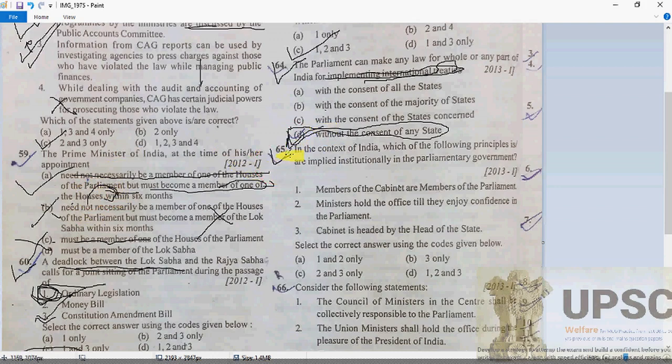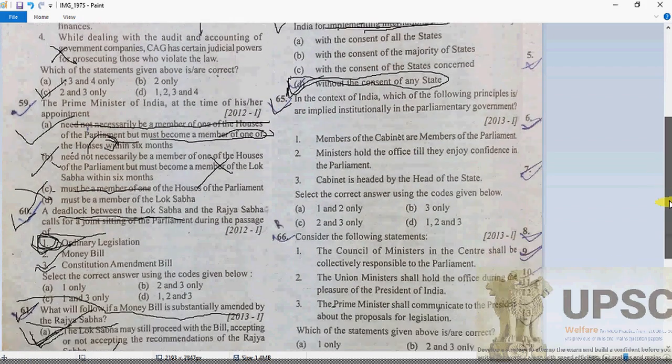Now 65, option C. In the context of India, which of the following principles are implied institutionally in the parliamentary government?